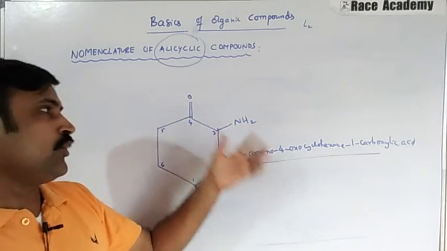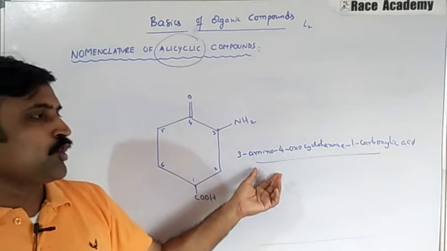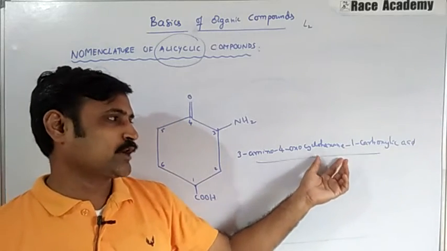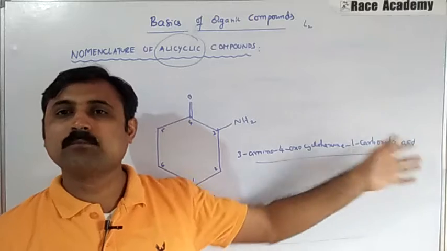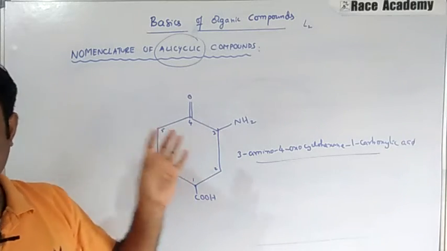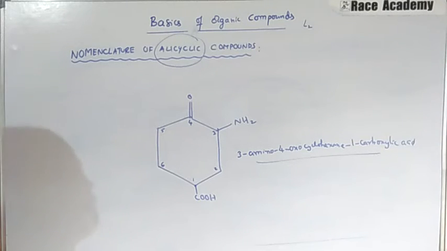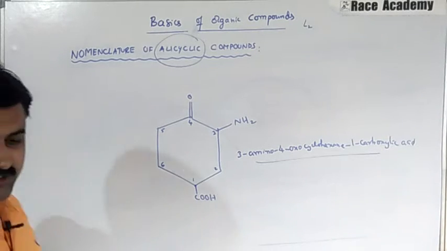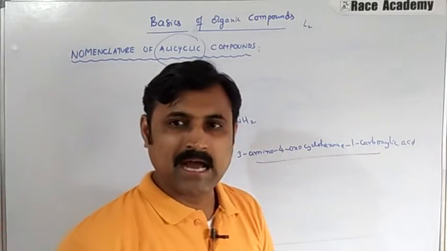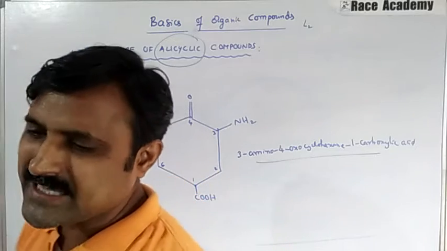NH2 is amino and ketone is oxo. So 3-amino-4-oxocyclohexane-1-carboxylic acid is the name of this compound. So about these alicyclic compounds, this is the information we have, which we understood from these examples.